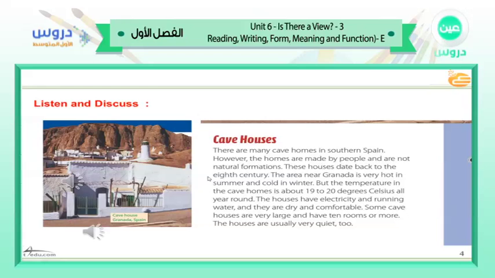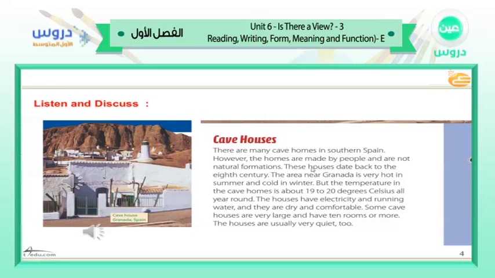Well, gentlemen, as you see here, we have unusual houses. The first picture is about cave houses. As you know, these cave houses are in Spain. There are many cave houses in southern Spain. However, the homes are made by people and are not natural formations. It is made by people. These houses date back to the 8th century.